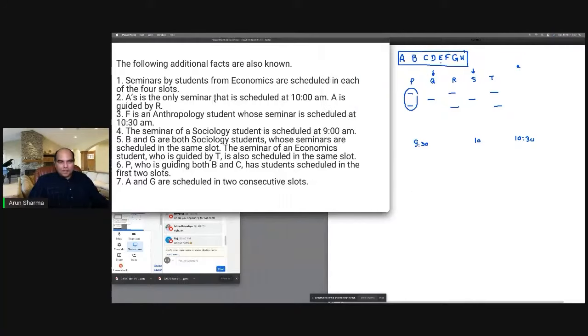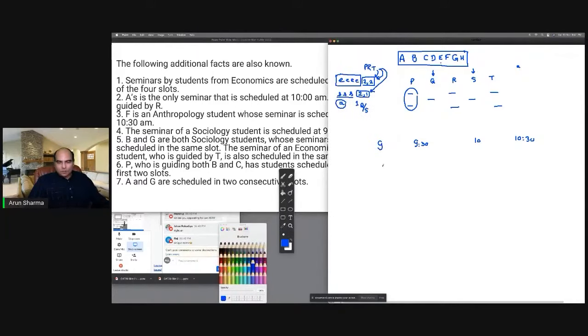Anyway, so the following additional facts are also known. Seminars by students from economics are scheduled in each of the 4 slots. This clue, even if they did not tell us, we knew, because from here I know that there are 2 seminars. I mean, the 4 students of economics have to be guided by 2 guides who guide for 2 subjects each, and one guide cannot go twice in one slot, so they have to occupy the 4 slots. This is clear, right?